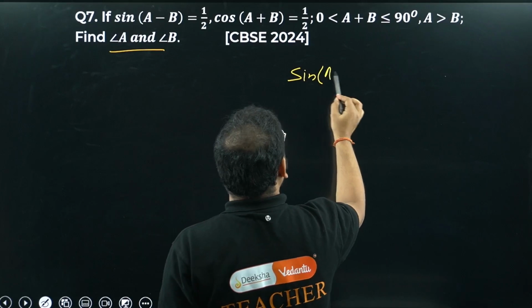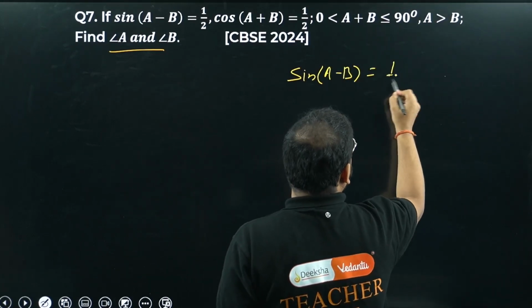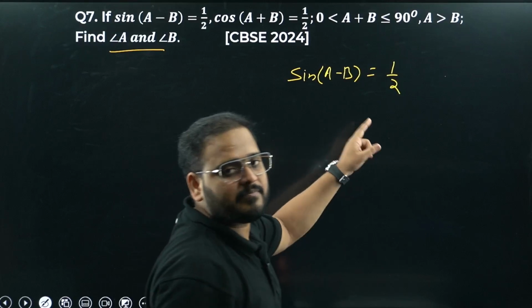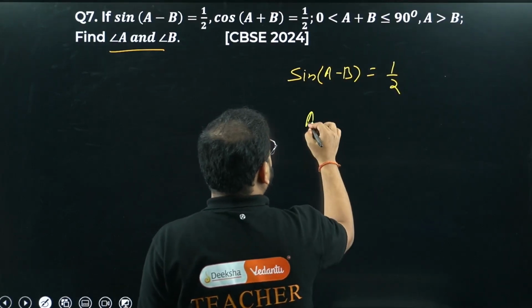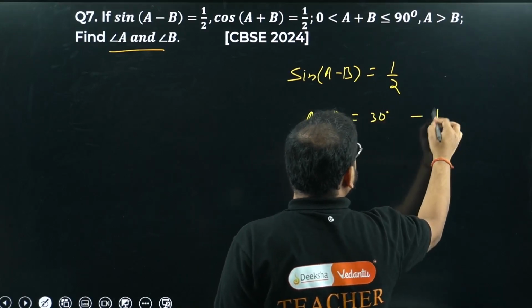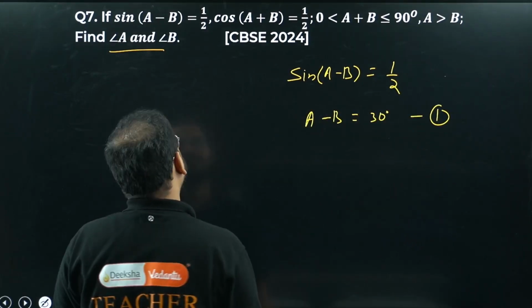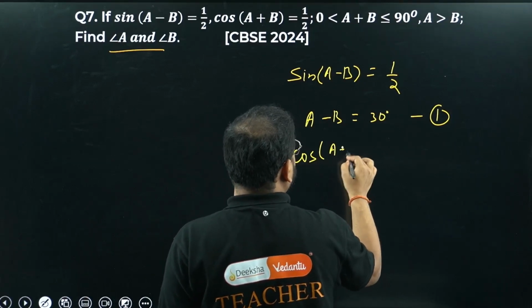Sin(A minus B) is 1 by 2. If you know the special angles, if you know the table, A minus B is what, sir? 30 degrees. How come, sir? Please check. Sin 30 is what? It is 1 by 2. Same way, please check.